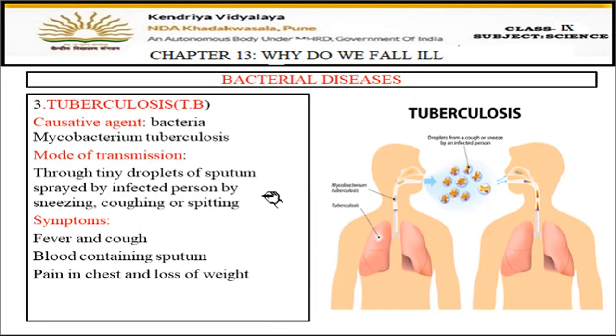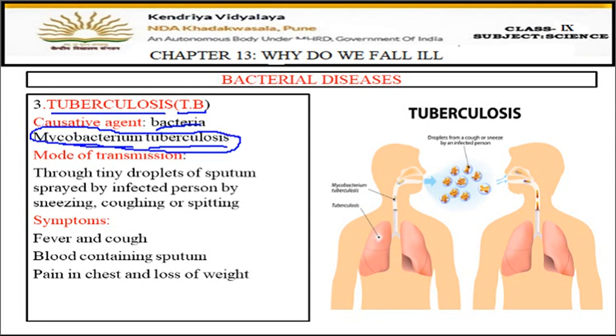Now let's move on to the next bacterial disease, that is tuberculosis. In short it is called TB. You remember it's B not V. So tuberculosis is one of the types of lung infection. The causative agent is again bacteria, as it is a bacterial disease, and the name of the bacteria is Mycobacterium tuberculosis. This is the complete name of the bacteria, Mycobacterium tuberculosis.